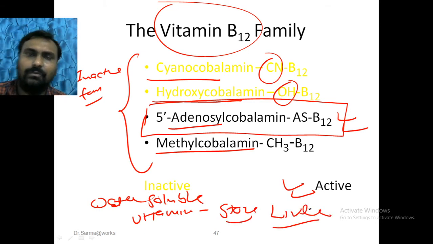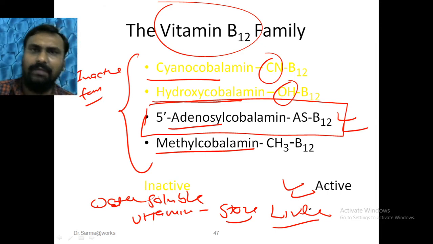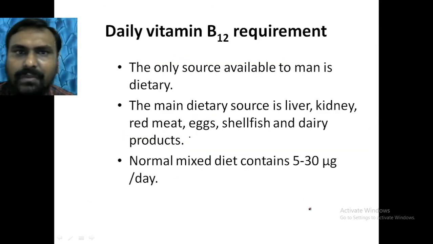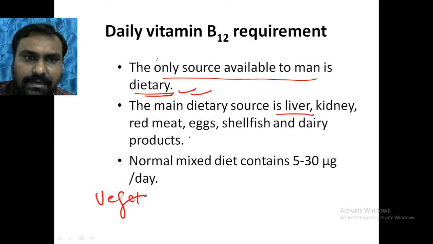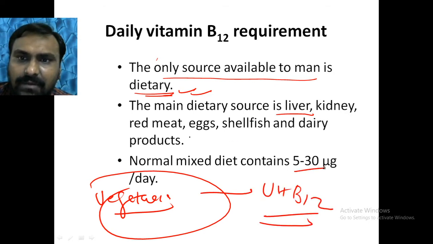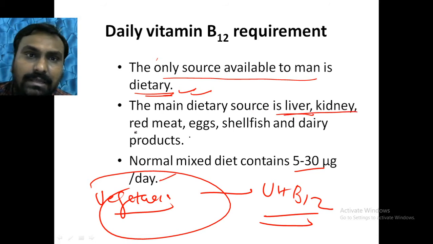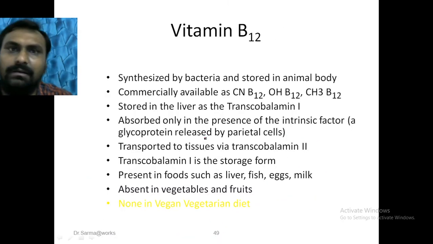So when a person does not take vitamin B12 for a long time, then deficiency will occur. It is available only in the diet, and it is not present in vegetarian food, so vegetarian people will suffer vitamin B12 deficiency more. A mixed diet contains 5 to 30 microgram of vitamin B12. It is present in the liver, kidney, red meat, egg, fish or dairy products.